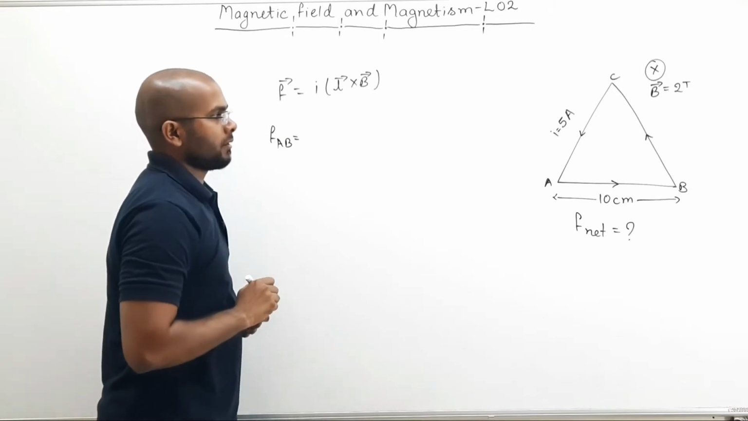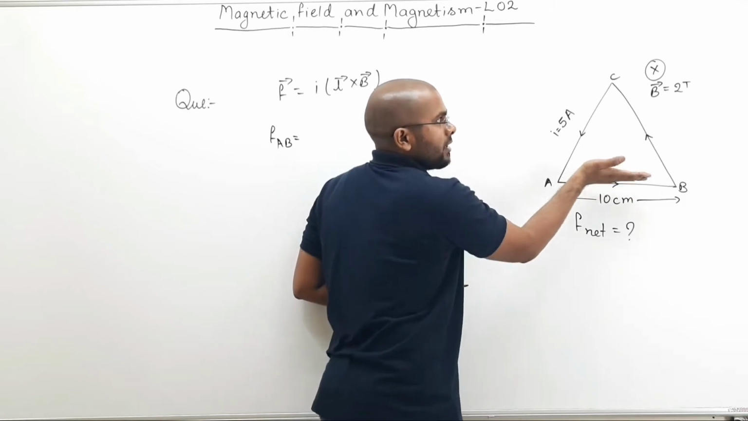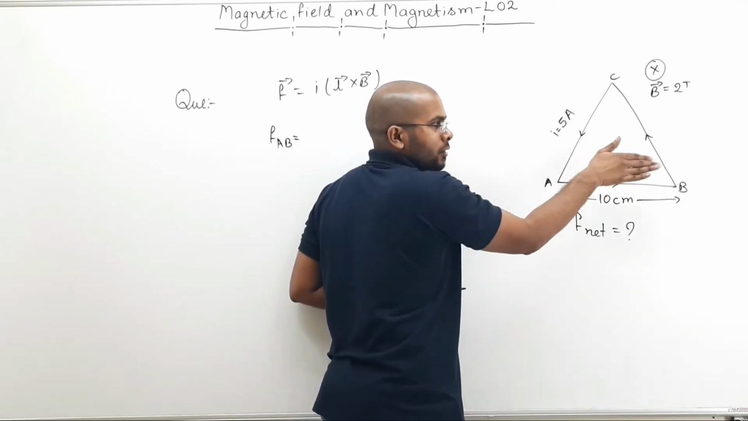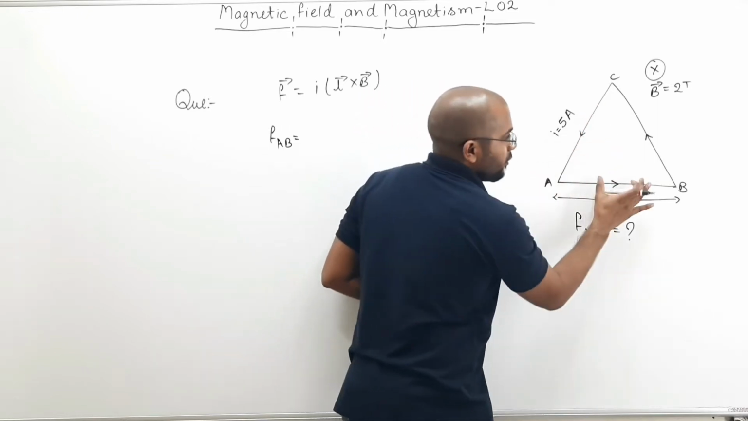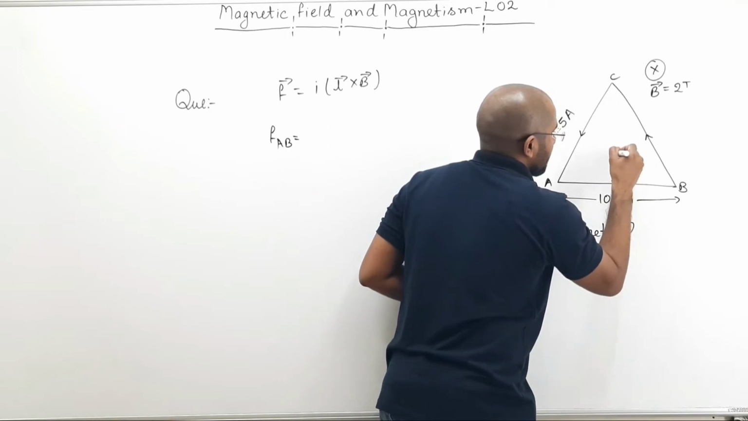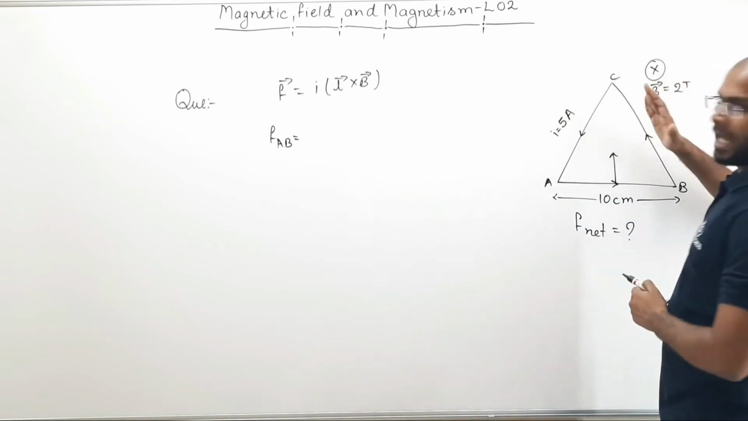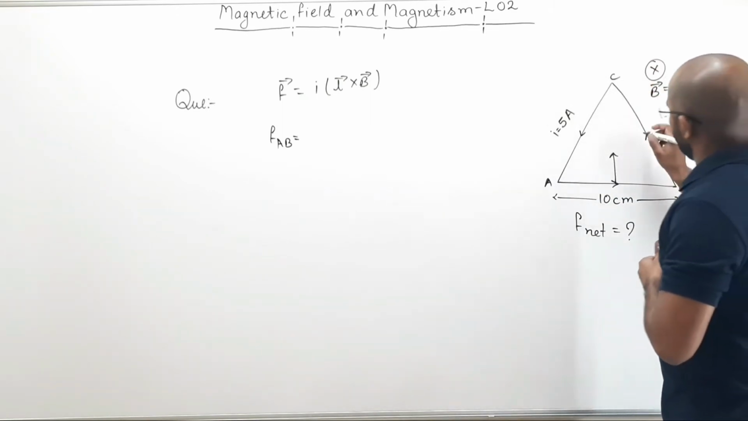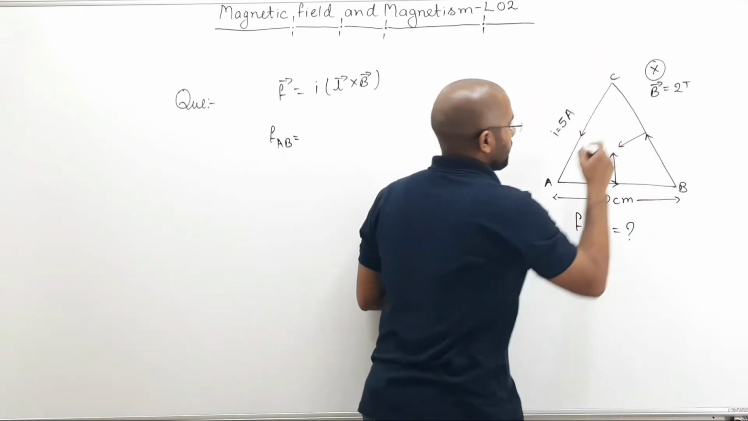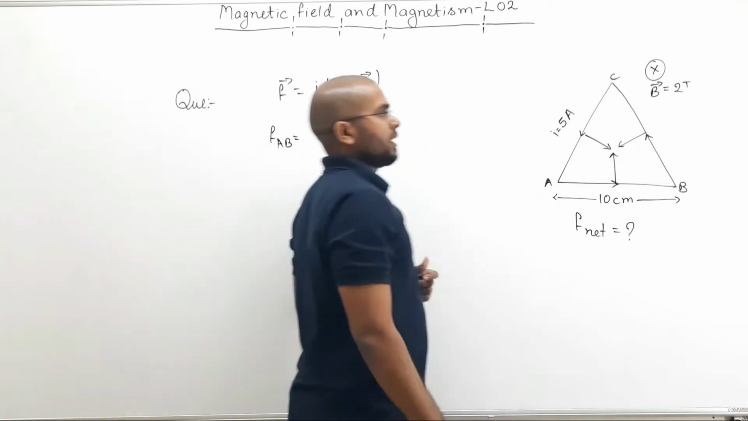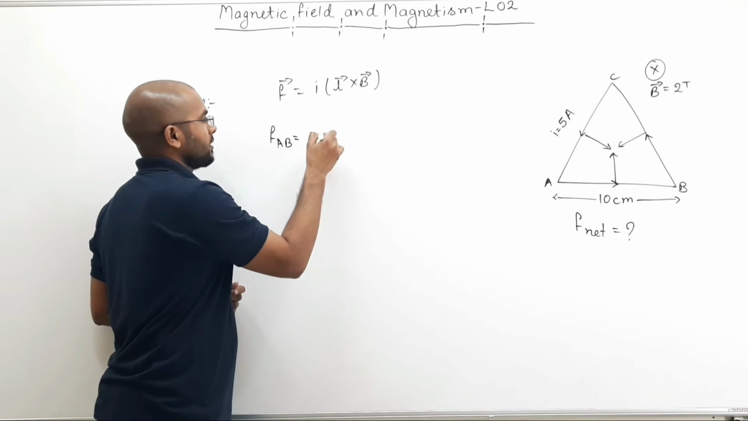F of AB will be how much? L in the direction of current, field is inside, so L cross B, thumb will point towards the direction of force. So force on this part is towards the circumcenter. Force on BC, L cross B, towards circumcenter. Force on this, L cross B, towards circumcenter. Then what will be this force? Current is how much? Current is 5 ampere.